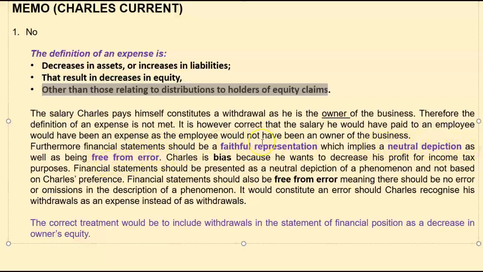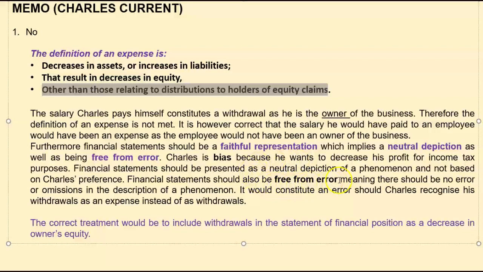Is it a faithful representation? No. Is it a neutral depiction? No, because Charles is biased. The reason he posted it in the income statement is so that he has less profit and therefore pays less income tax. So his financial statements won't be a neutral depiction of the phenomenon if he includes that as an expense.